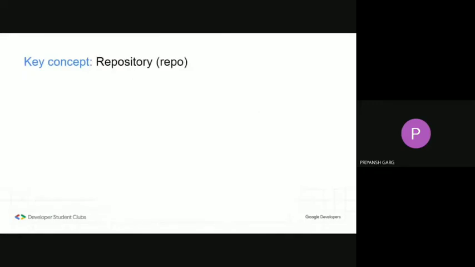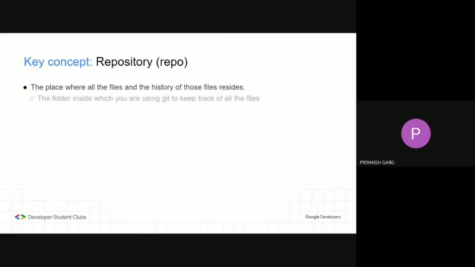So now let's move on to our next key concept, repository, or what we call a repo. A repository is a place where all your files in which you are tracking changes using Git reside, along with the complete history of those files. It is basically a folder inside which you are using Git to track all the changes, a place where all your hard work is stored.